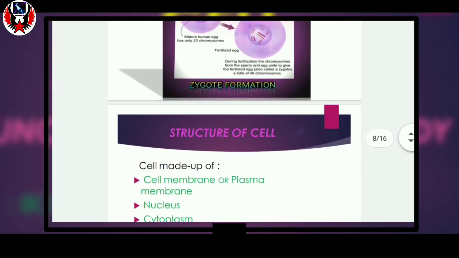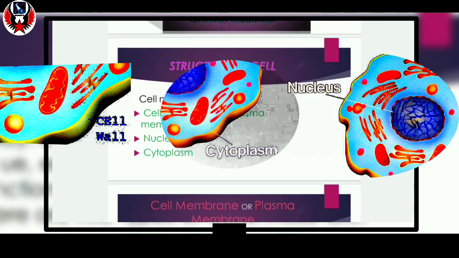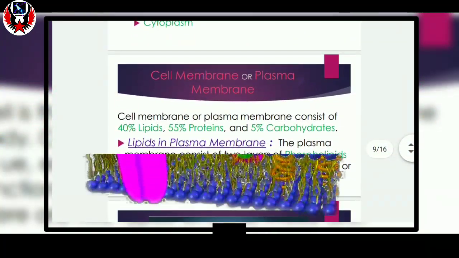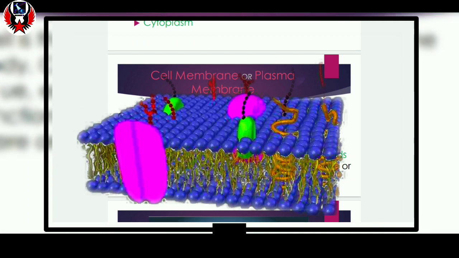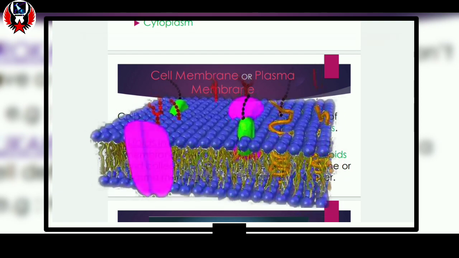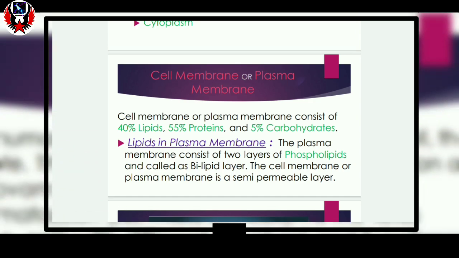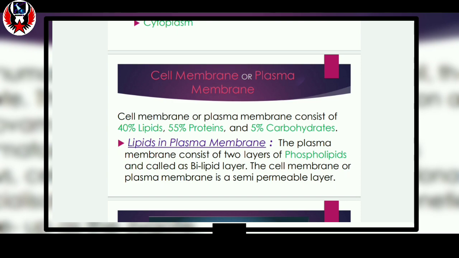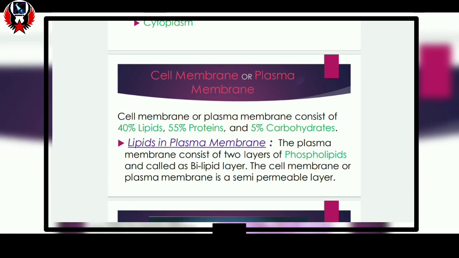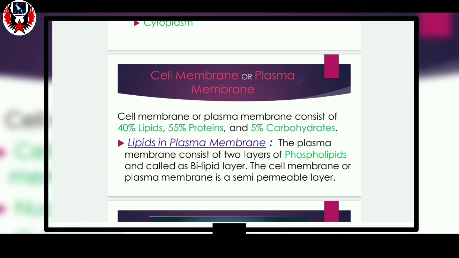Now we will know about the structure of the cell. The cell is made up of the cell membrane or plasma membrane, cytoplasm and nucleus. So at first we have the cell membrane or plasma membrane as the structural outline of the cell. So we have to know what the cell membrane or plasma membrane is. The plasma membrane or cell membrane is a thin, elastic and semi-permeable membrane that covers all the cells and it helps to transfer many particles or substances from inside to outside or outside to inside of the cell.